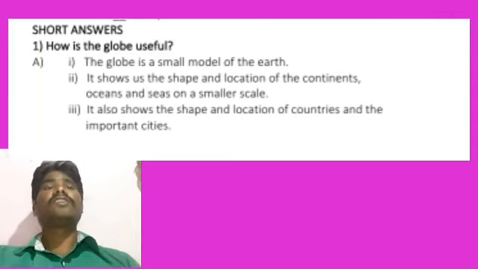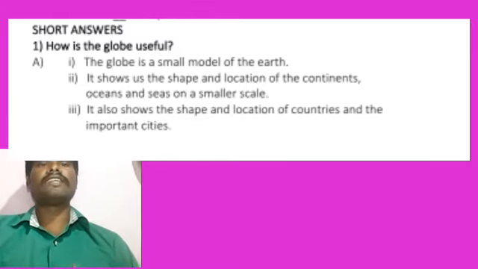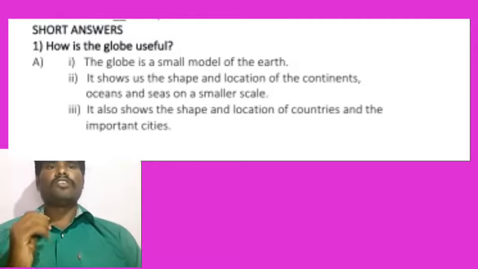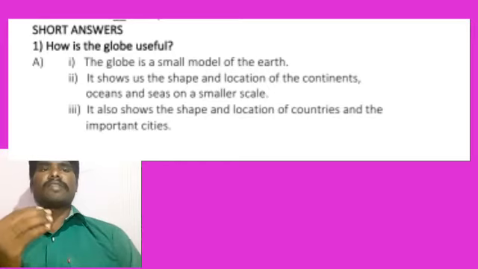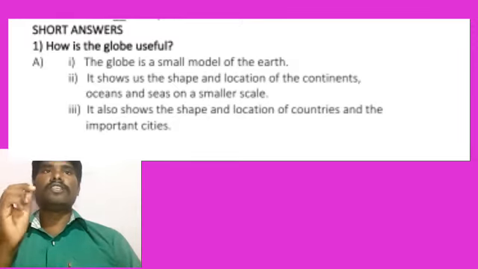Not only that, student, when you learn all these things, it is most important. You will learn more depth in a coming class also. This is just a brief explanation of the uses of the globe, or how the globe is useful to us.